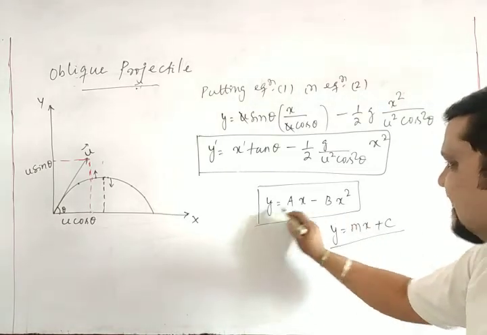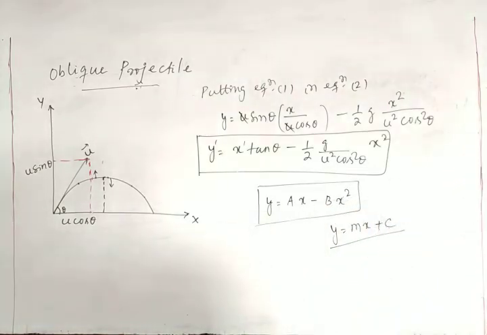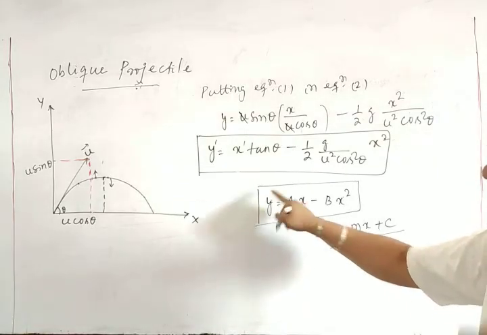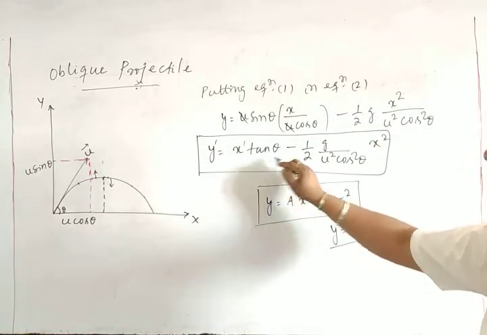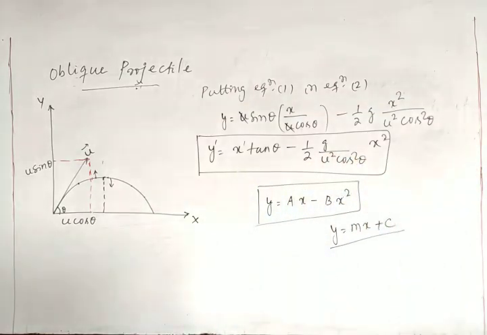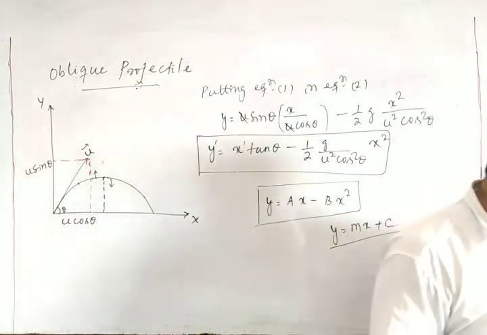Like that, equations where degree of y is 1 and degree of x is 2, with this a and b, give you an equation of a parabola.